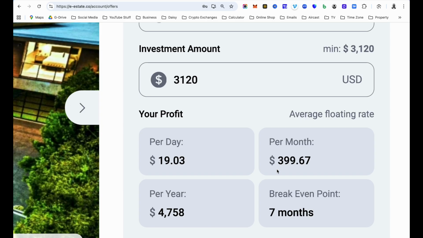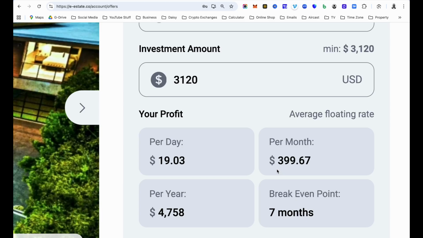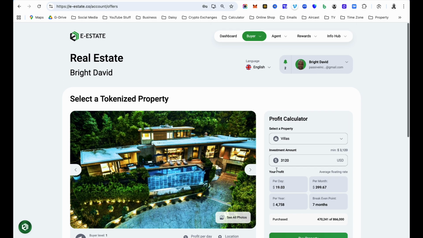Otherwise start with any amount of money that you have at the moment. As I said, minimum to start in the Miami apartments, those ones are just $10 to start. But if you want big money every day, then you are more than welcome to start with the villa real estate. So guys, this is happening.